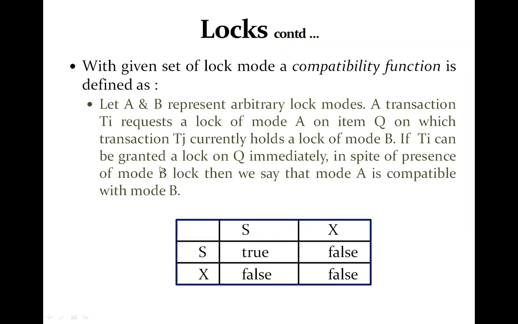If Ti can be granted a lock on Q immediately in spite of the presence of the mode B lock, then we say that mode A is compatible with mode B.